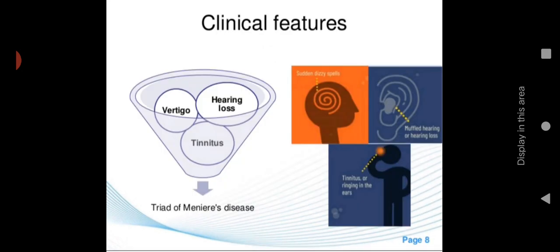Let us see the signs and symptoms. Mainly there is auditory function loss and vestibular function loss. Vestibular function loss means vertigo, tinnitus, and imbalance, and hearing loss in the auditory function. Then you can see sudden dizzy spells, the person will get some dizziness. Then muffled hearing or hearing loss, then tinnitus or ringing in the ear. So these are the signs you can see.